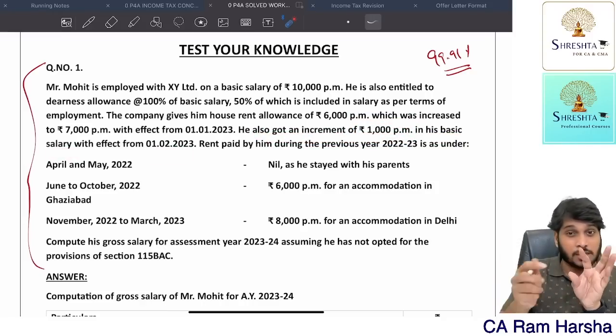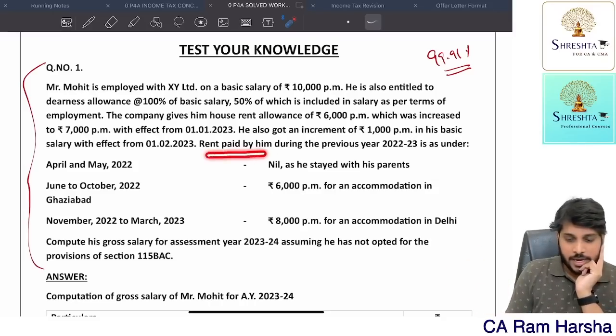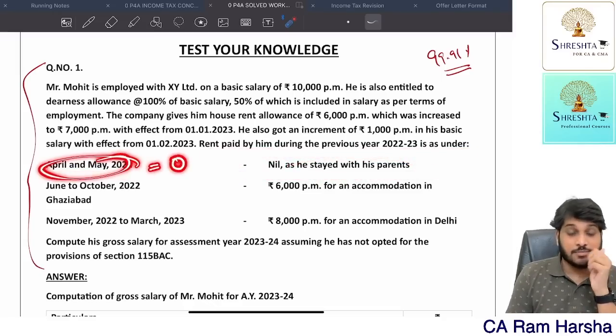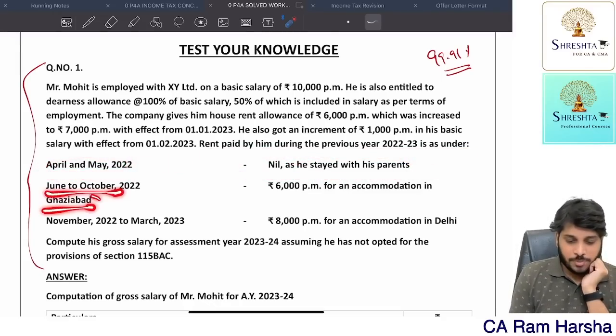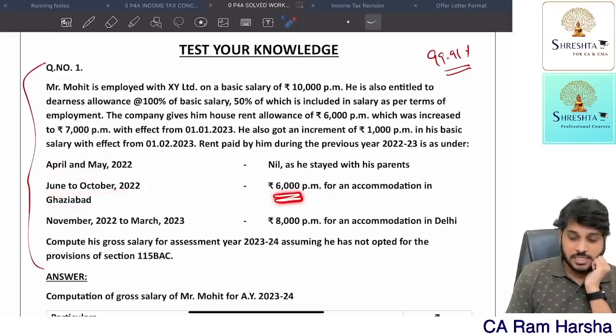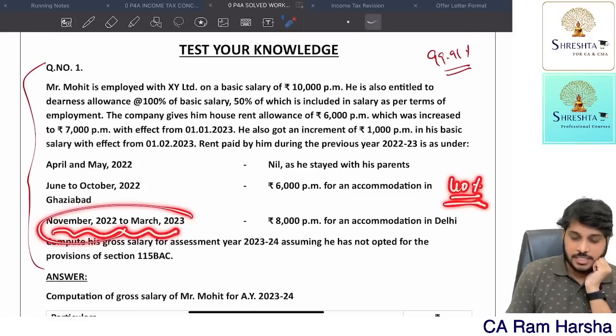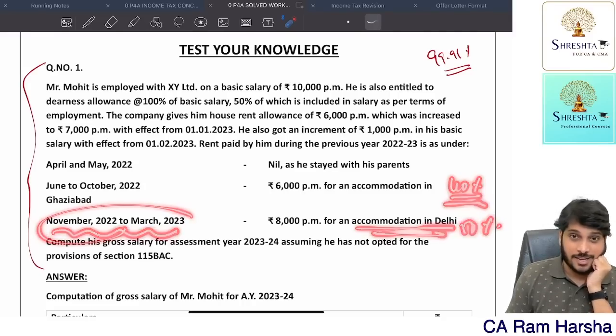Whereas February and March, salary amount is different. Rent paid by him is as below. April and May, he is not at all paying rent, nil. So for April and May, HRA exemption is 0. June to October, he is staying in Ghaziabad. 6,000 per month rent he is paying, which means in HRA 40% exemption criteria. Whereas November to March, he is staying in Delhi, means 50% criteria.